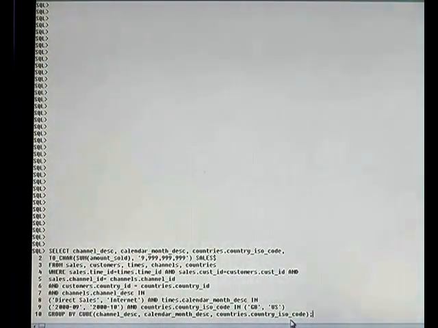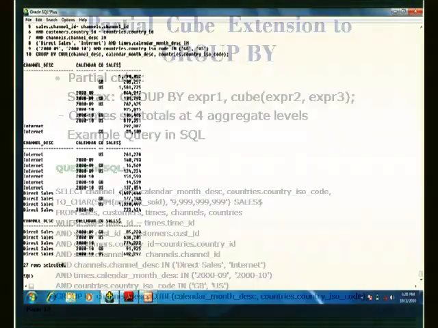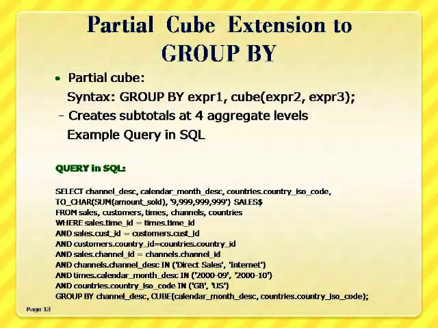So here we are doing the subtotals over all the 3 combinations. When I execute this query, we get different kinds of subtotals. So this query gives the subtotals over 2 to the power of 3 combinations. Like partial rollup, cube also provides a mechanism to print only the desired subtotals. Such a facility already exists in SQL with the name partial cube.